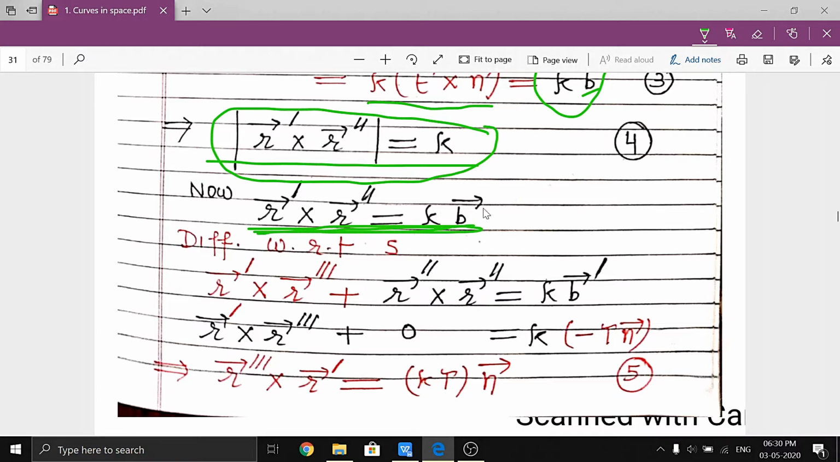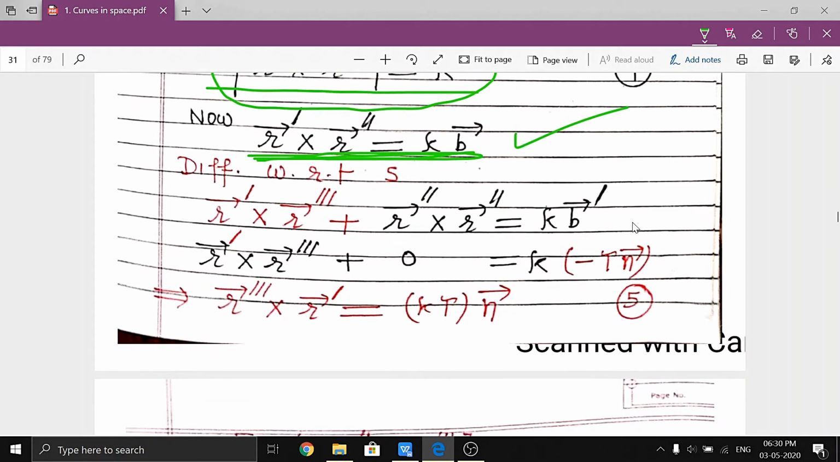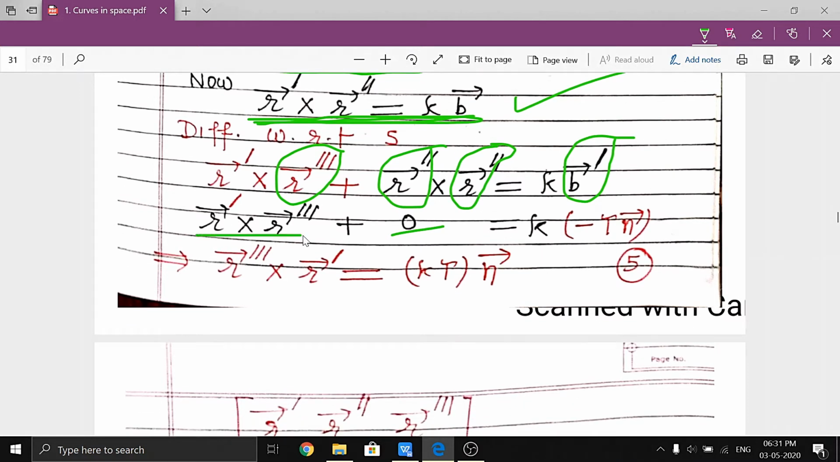Now again differentiate these equations with respect to s. First differentiate this term, then differentiate this term. When we differentiate this term, it will become r triple dash. Here, when we differentiate, this will become r double dash and this will become r double dash. Clear? And kappa b dash, so this kappa is constant. It is a cross product of the same vector, so this value is 0, right? Now from this we get r dash cross r triple dash.